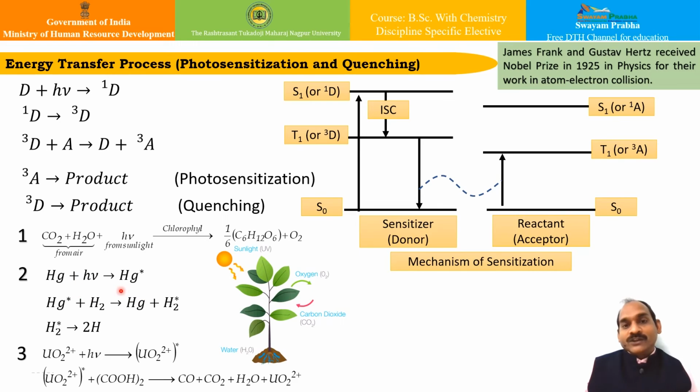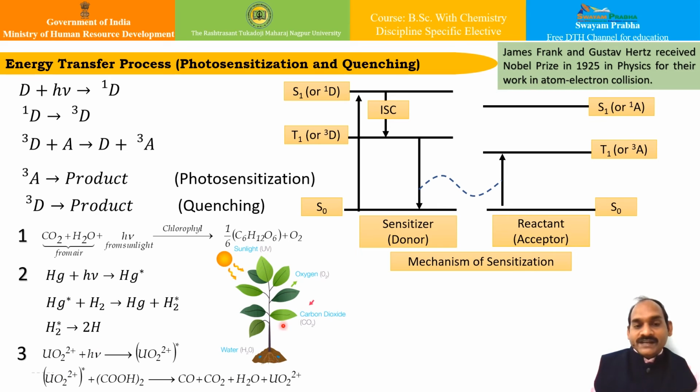Apart from that, there is another example. Hydrogen molecules do not dissociate when exposed to UV light, but when hydrogen gas is mixed with mercury vapors, the mercury vapors give the excited mercury state, and this mercury acts as a photosensitizer. When exposed to UV light, the hydrogen molecule dissociates to give hydrogen atoms through this reaction. Another example is actinometry: oxalic acid undergoes decomposition in the presence of uranyl sulfate, which we have already seen, and which remains unchanged at the end of the reaction. These uranyl ions act as a photosensitizer in the reaction.